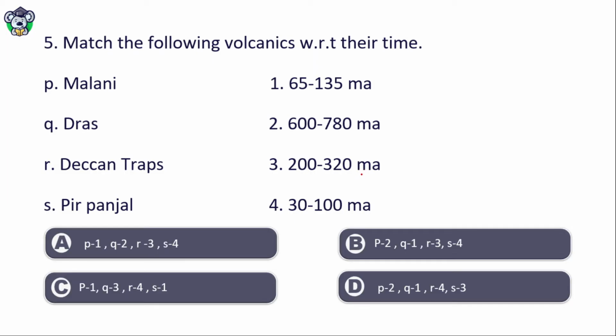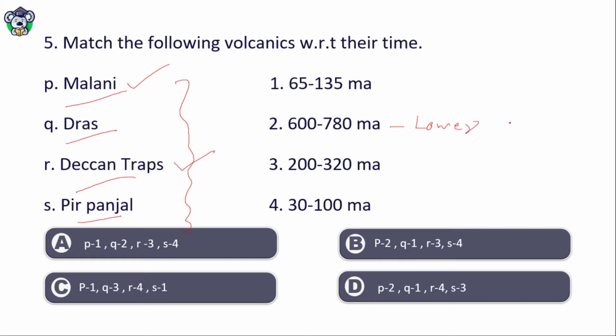Match the following volcanics with respect to their time: Malani Igneous, Dras volcanics, Deccan Traps, Pir Panjal. You have to match with their volcanic origin time. From here, which is oldest? The oldest will be Malani Igneous volcanic. Similarly, youngest will be Deccan Traps. So Malani Igneous will be matched with this 600 to 780 million year. This time period is